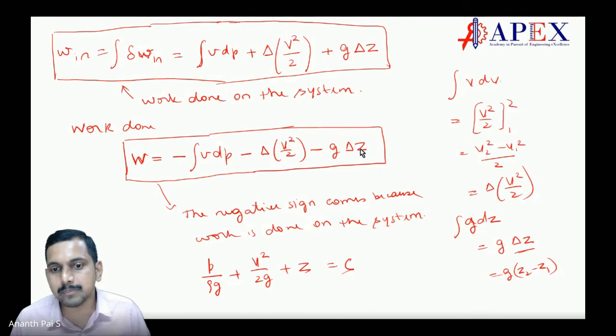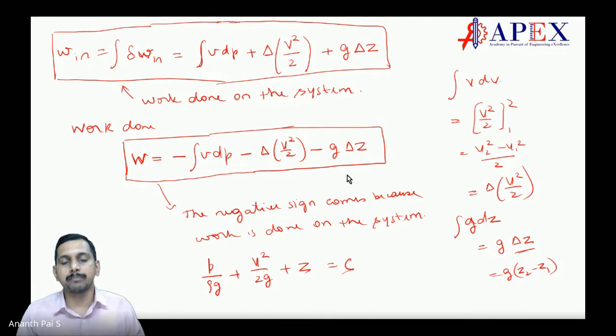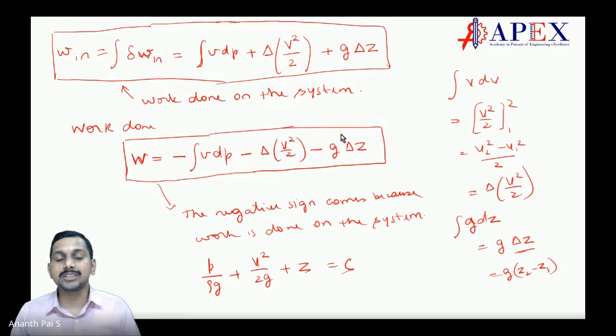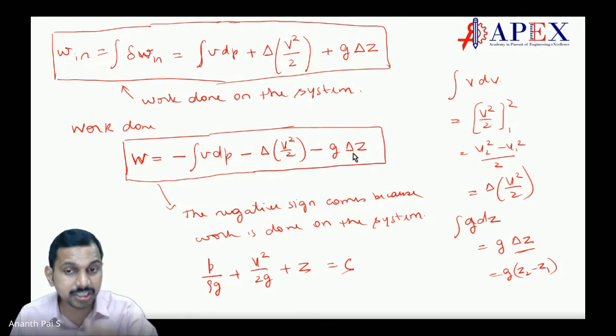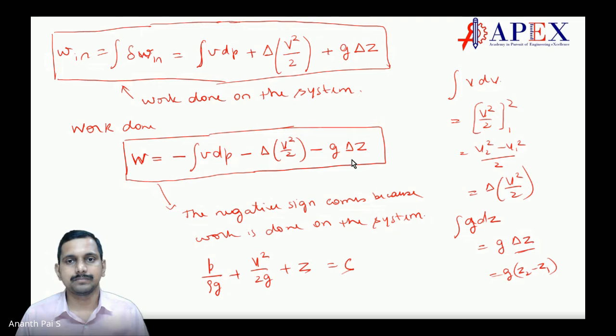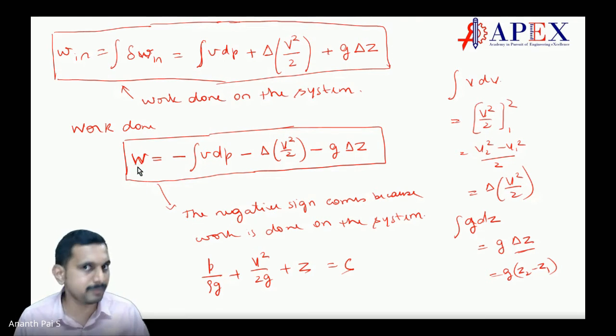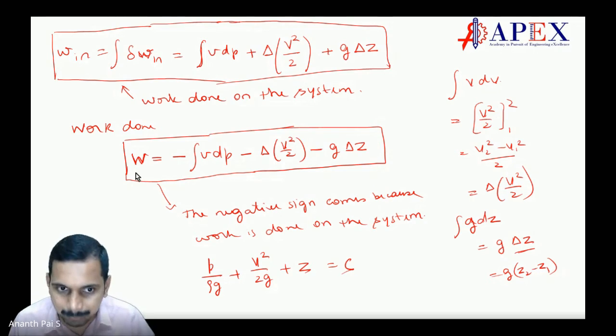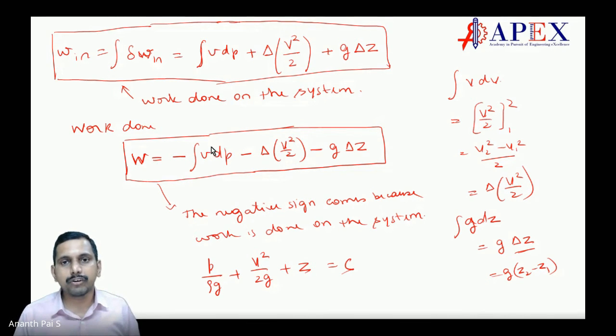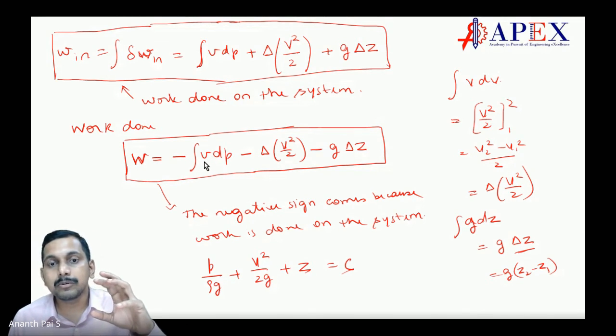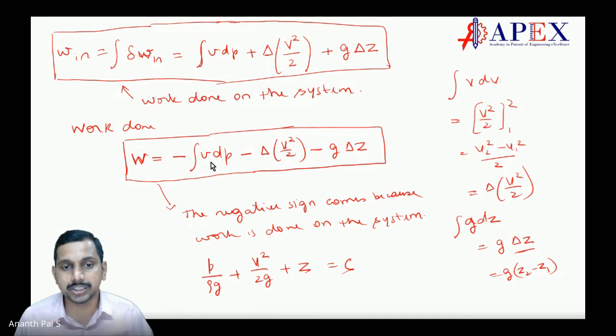This is mgh divided by gm, so it changes the potential energy of the system. So work done by external things, maybe a turbine or pump, changes first of all the stored energy.